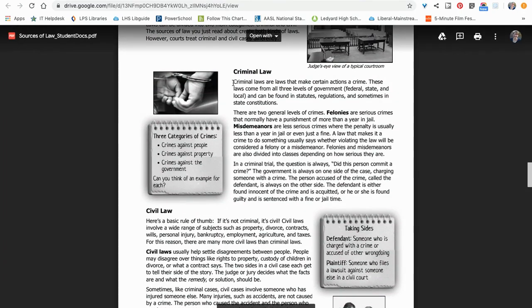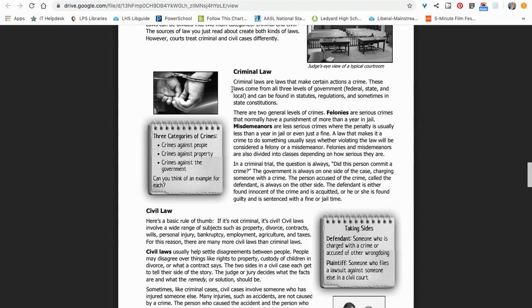Criminal law. Criminal laws are laws that make certain actions a crime. These laws come from all three levels of government, federal, state, and local, and can be found in statutes, regulations, and sometimes in state constitutions. There are two general levels of crimes. Felonies are serious crimes that normally have a punishment of more than a year in jail. Misdemeanors are less serious crimes where the penalty is usually less than a year in jail or even just a fine. A law that makes it a crime to do something usually says whether violating the law will be considered a felony or a misdemeanor.